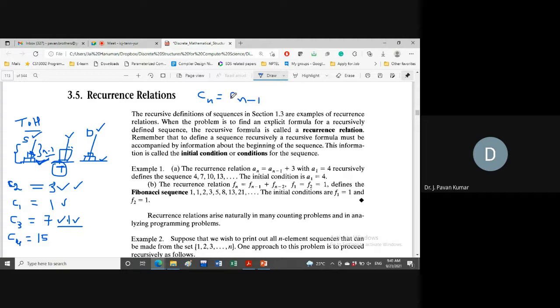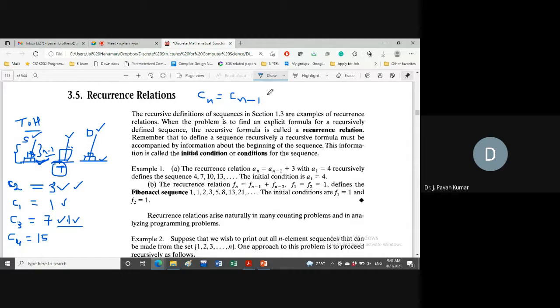This is the first intuition, right? Like how we are solving the problem. In order to move n disks from source to destination, first we are moving n minus 1 to the temporary. So how many moves we require for transferring n minus 1 to the temporary?